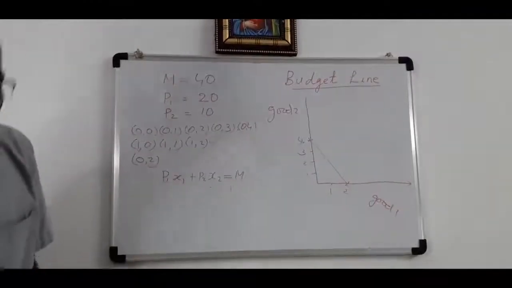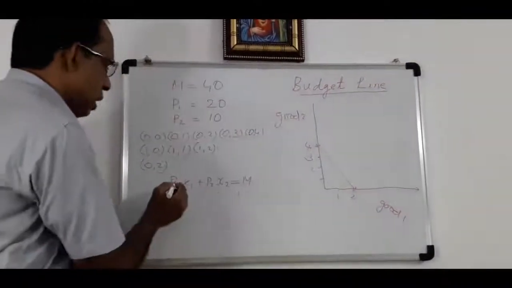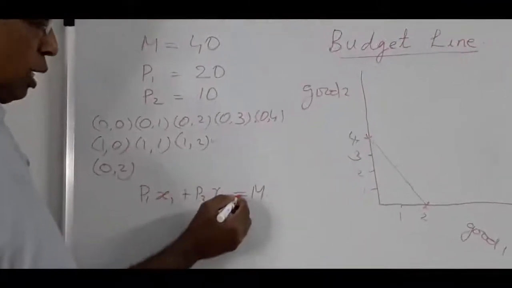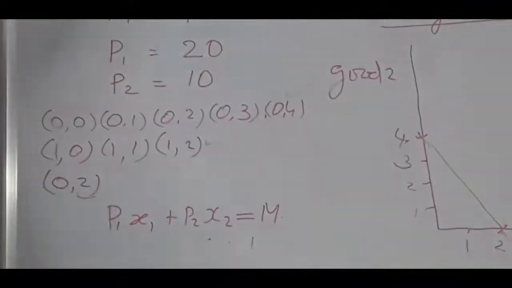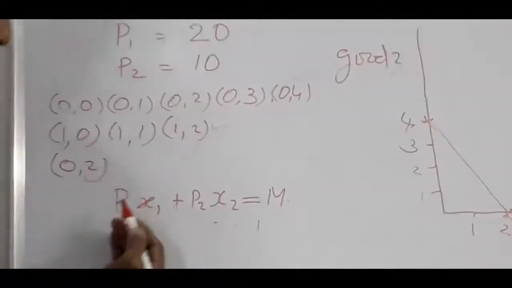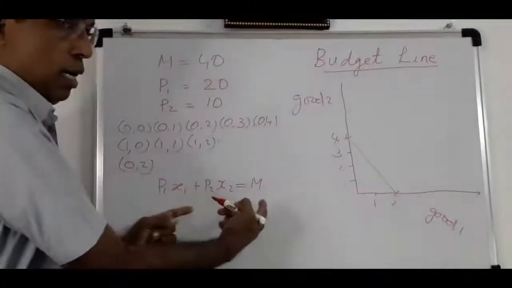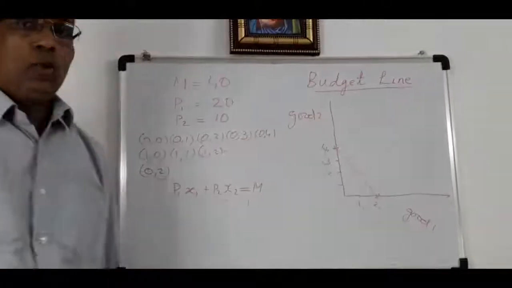And also the equation for budget line is P1 x1 plus P2 x2 equal to m. That means the cost of the bundle is the left side of the equation and the right side is the income of the consumer. Both should be equal.